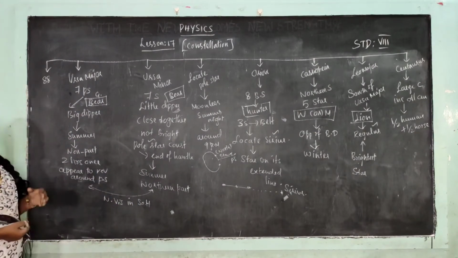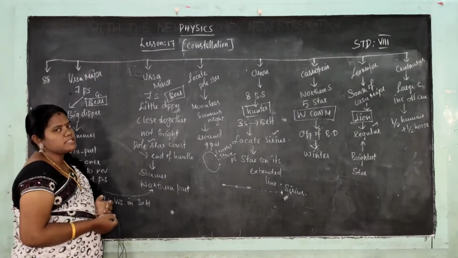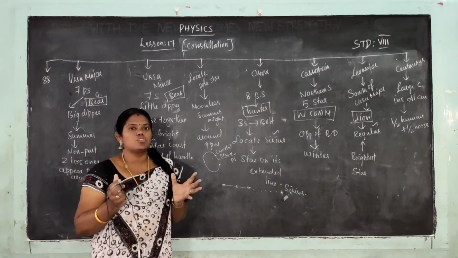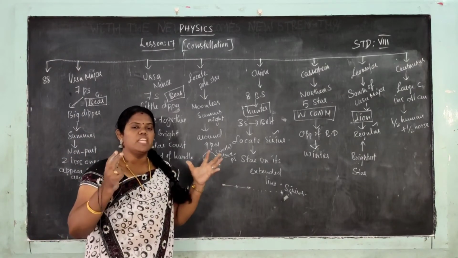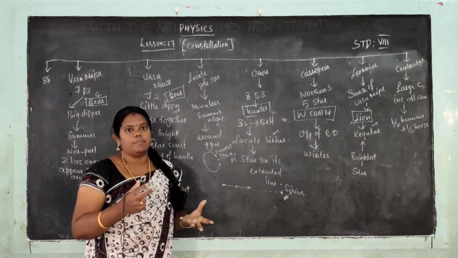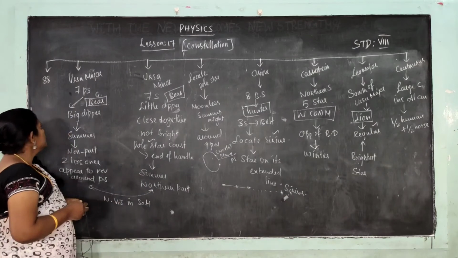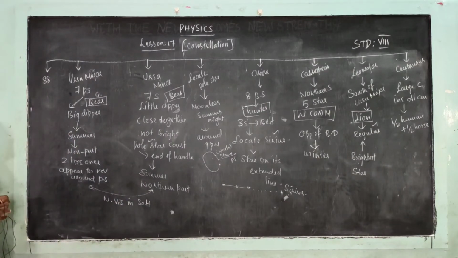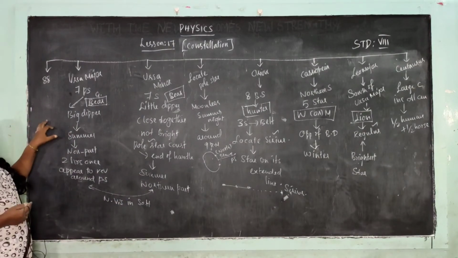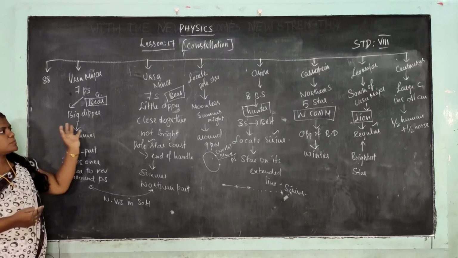Okay. So first, what is meant by constellation? Constellation is nothing but stars that come closer and accompany one another to form a particular shape. That particular shape will be called a constellation. There are 88 constellations in our solar system. So I will explain one by one.